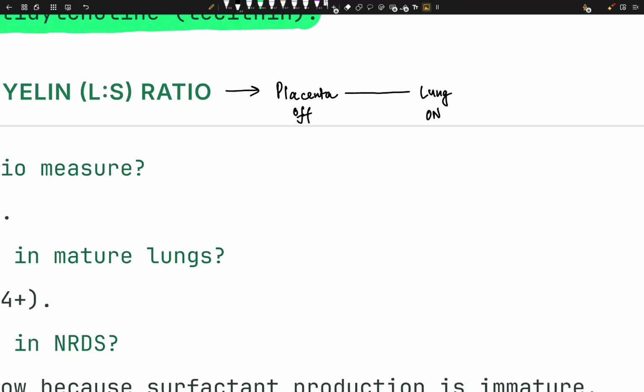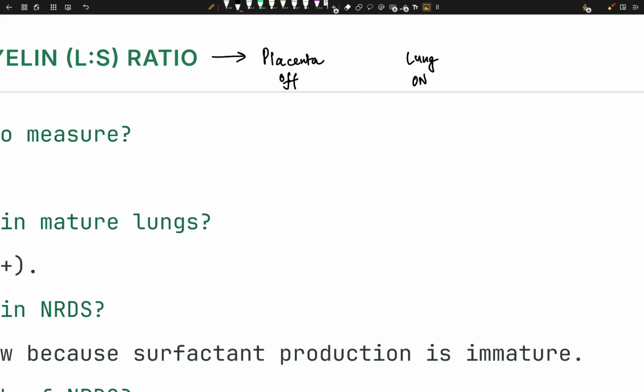Now this period is the transitional period, right? And actually, you should know that this period really doesn't exist. There is no transition period. It happens immediately. That's the thing I'm trying to say. So lung must work immediately. There is no transition period. That's the concept. If you have a transition period, how is the baby even going to breathe, right? So lung should be available to breathe.